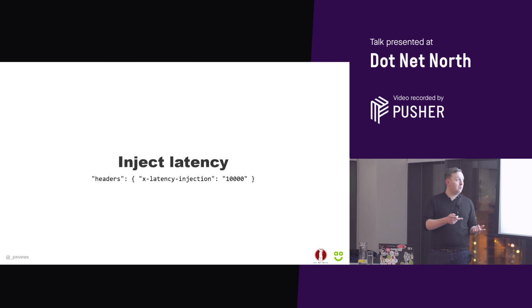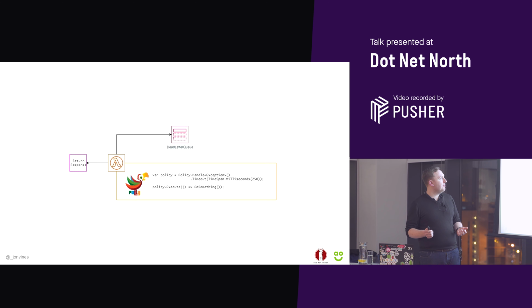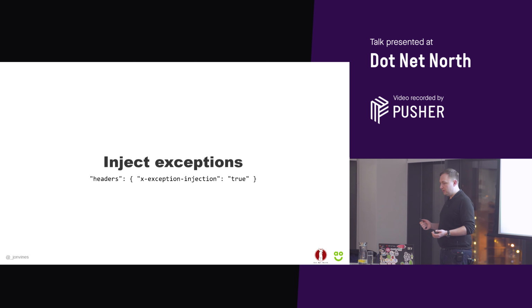So we've been talking about API Gateway so far, so we're passing it in via the headers. But we can say, if this header's present, X latency injection, with 10 seconds worth of latency that we want to inject to see what happens. We can pass that in via the headers. And the other one is injecting exceptions. So we're injecting failure purposefully to see what will happen inside our function. So let's have a look at what that looks like.